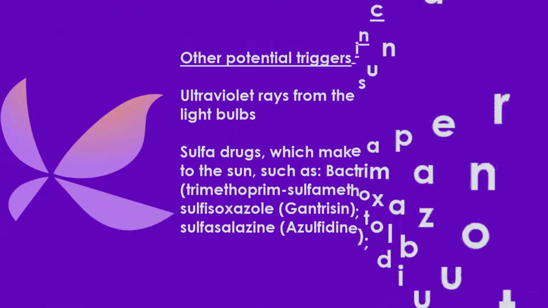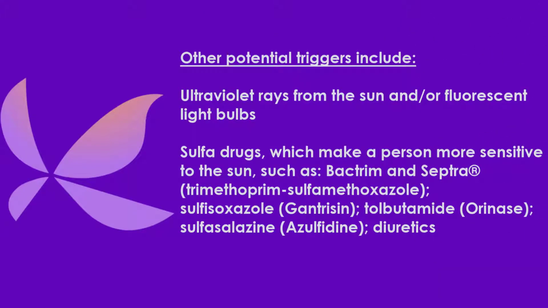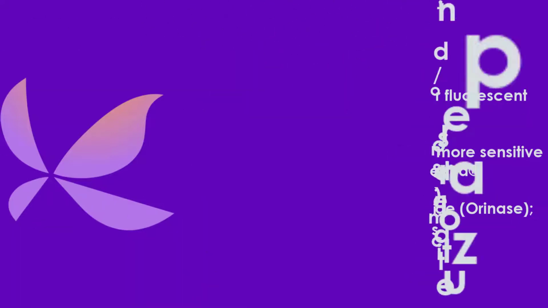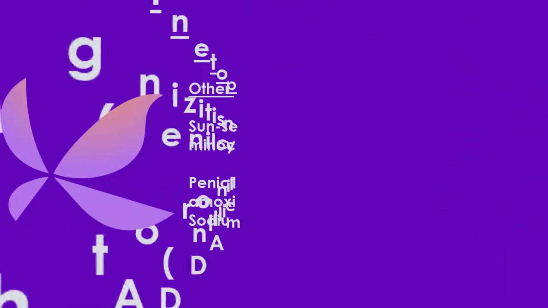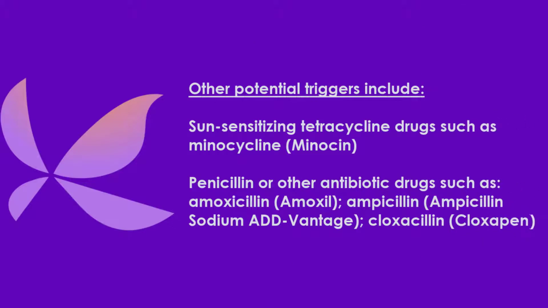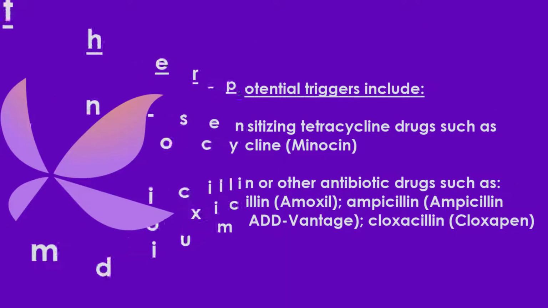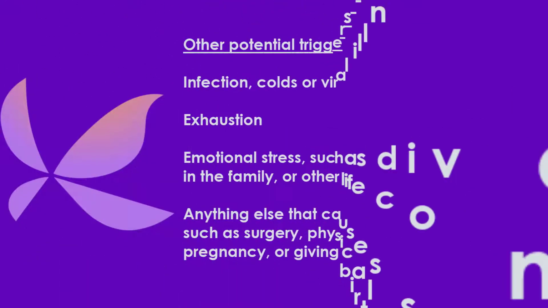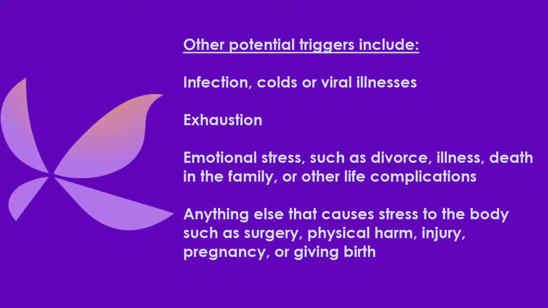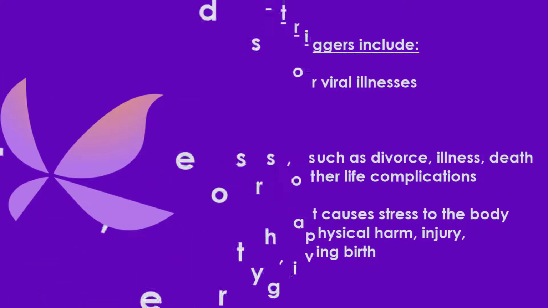Other causes of lupus include ultraviolet rays from the sun and/or fluorescent light bulbs, sulfur drugs, which make a person more sensitive to the sun, such as sun sensitizing, penicillin and other antibiotic drugs, emotional stress, physical stress, exhaustion, infections, cold or viral illnesses, anything else that causes stress to the body, such as surgery, physical harm, injury, pregnancy, or giving birth.